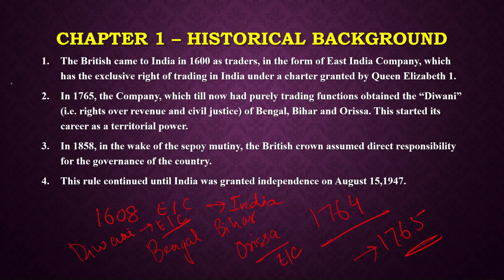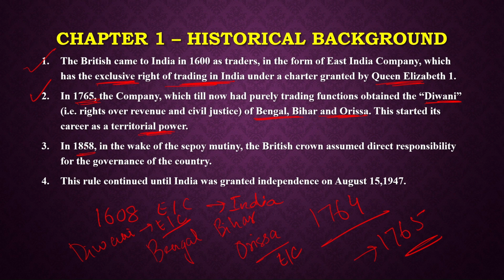So these first four points we have discussed: how the East India Company came to the country. Number one, how the East India Company got the exclusive right to trade in the country from Queen Elizabeth I, right? Next, in 1765, after coming to India, it got the Diwani of Bengal, Bihar, and Orissa after the Battle of Buxar, and it started its territorial power.